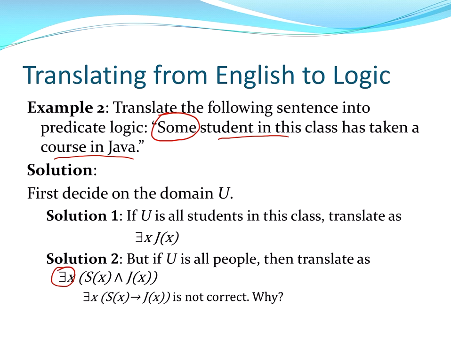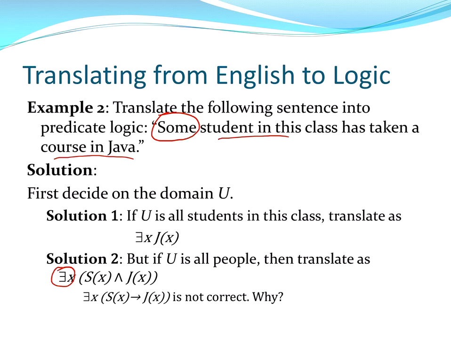And think about why that might be, considering the vacuous case of the implication. Remember, this translation must be true whenever the sentence above is true. But it is possible that S of x implies J of x is a true statement even if nobody in the class has taken Java.